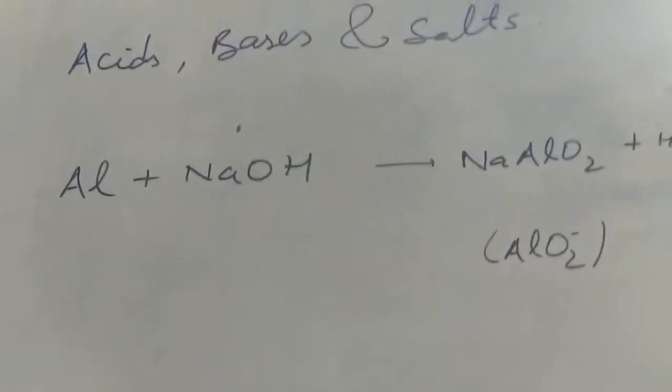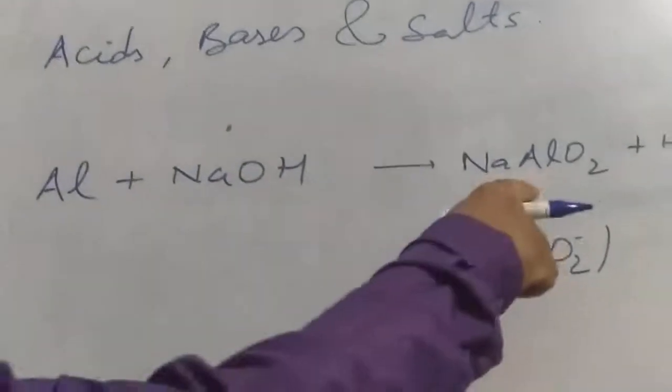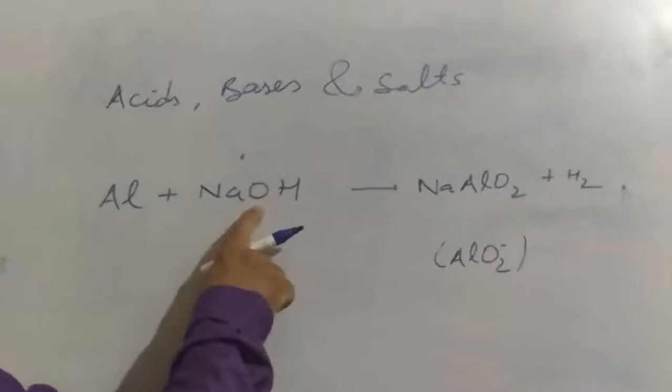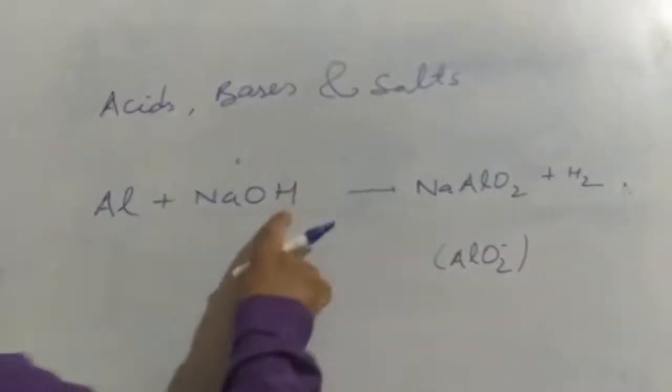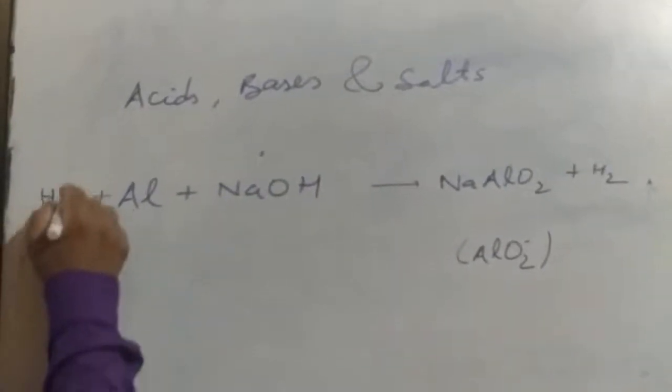Okay, is this reaction balanced? Let's check. One aluminium, one sodium, one sodium. But here you can see there are two oxygens, here there is only one oxygen. Here are two hydrogens, here only one hydrogen. So let me add the water molecule this side.